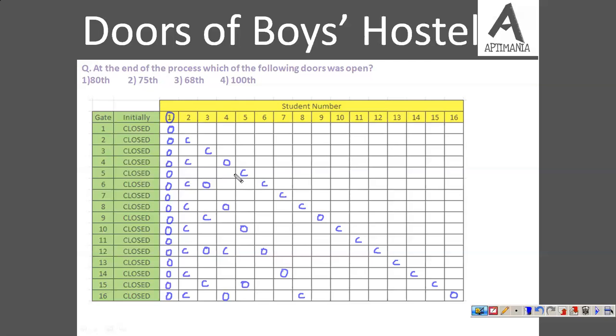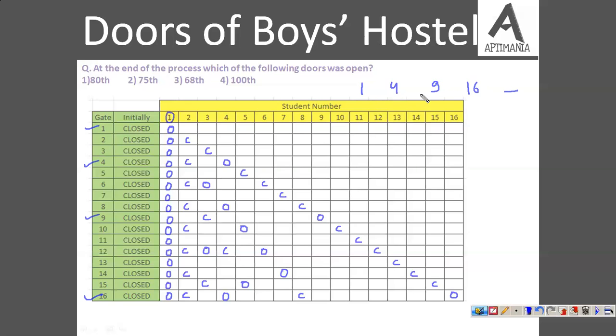तो 16 तक हमने देखा डोर नंबर 1 इज ओपन फाइनली, डोर नंबर 2 इज क्लोज फाइनली, 3 is closed, 4 is open, 5th is closed, 6th closed, 7th closed, 8th closed, 9th is open, 10th, 11th, 12th, all are closed except 16th is open now. So you have seen that 1, 4, 9, 16, these are the number of the doors which are open.